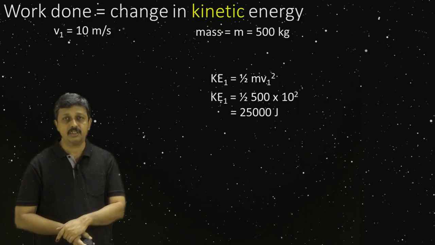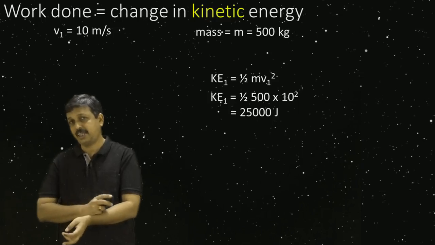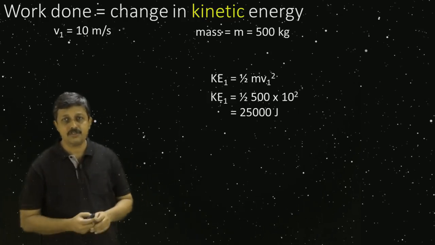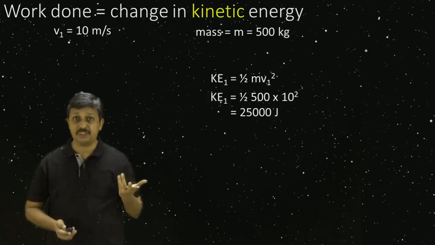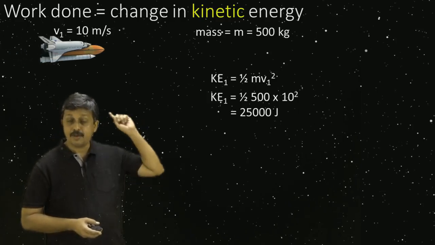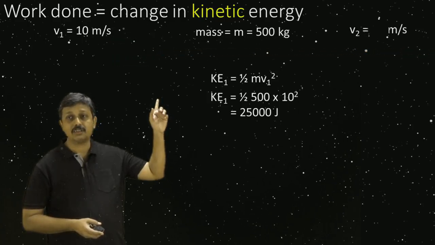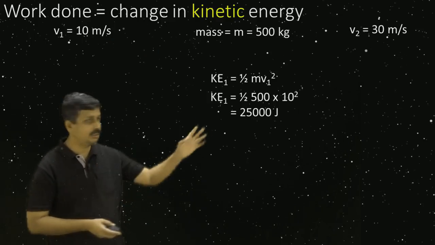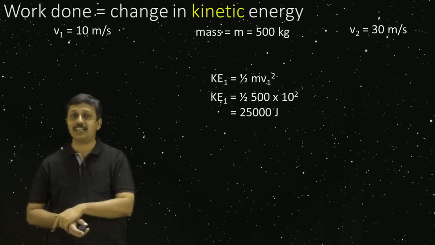That is the kinetic energy. Now I am going to change its velocity and speed, and so its kinetic energy will change. How do we do it? We are going to accelerate it by using the rockets inside. When you accelerate, its velocity will change. Let's see what happens. It is currently going at 10 meters per second, and at some point I am going to accelerate it. It accelerates, and the velocity it gets is v2, which we call 30 meters per second. So from 10 meters per second to 30 meters per second, we changed its velocity.